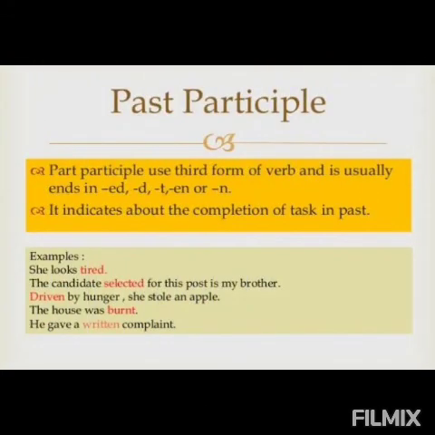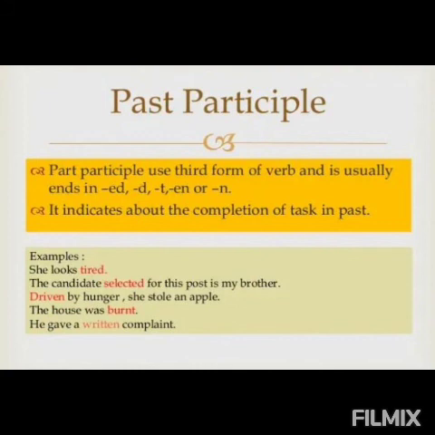The second type is past participle. Past participle uses the third form of the verb and usually ends in ed, d, t, en or n. It indicates the completion of a task in the past, right? Wherever in the sentence the work has been done in the past, we will use past participle.